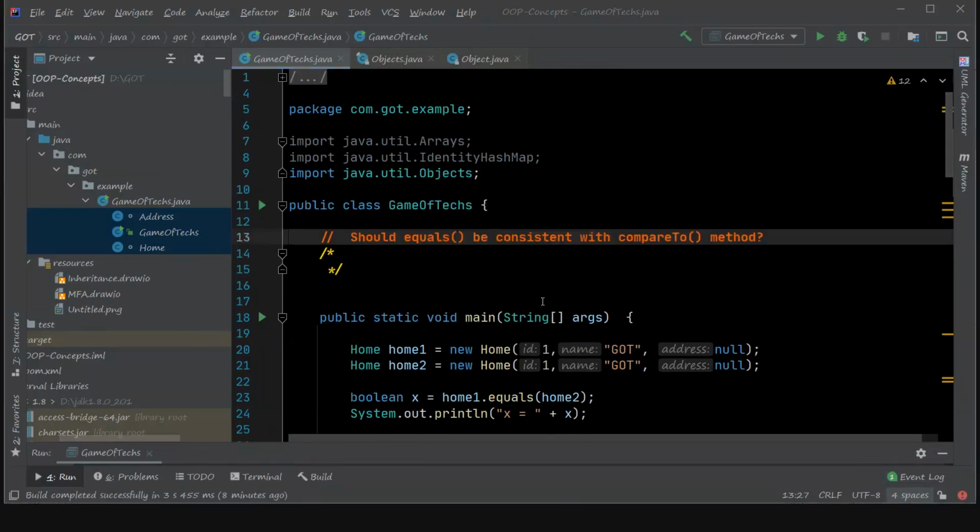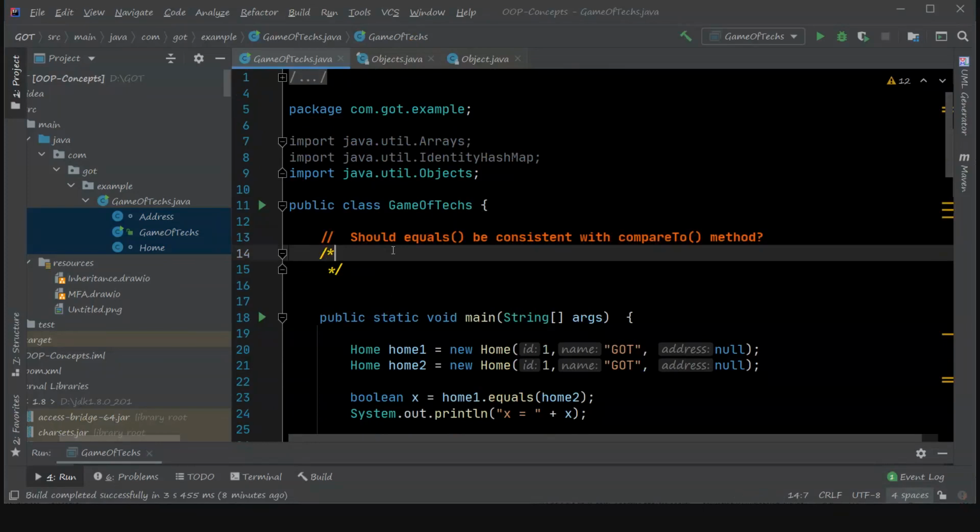Now let's think about when we override or implement the equals method and compareTo, does it need to be consistent? That means when you apply the equals method and it returns true, then compareTo should return 0 for the same object, for sure. If you have implemented it in such a way, then that is a good approach actually. It must be that way.